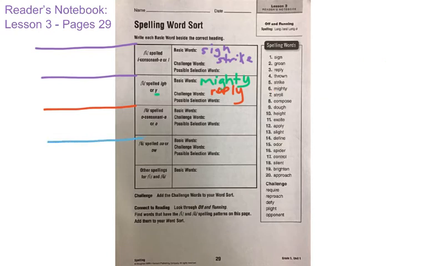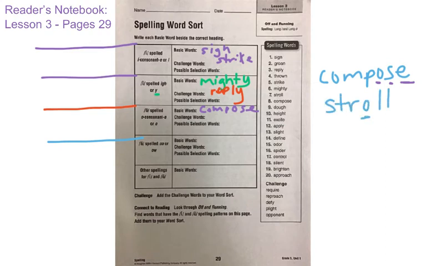Our next row, we have long O sounds, and we have long O spelled O consonant E, and an example of that would be compose. And we have compose, pose, long O is there, and you have O consonant E. And so you would have compose, and then you would find any of the long O sounds spelled with just O. And an example of that would be the word stroll. You have a long O sound just with the letter O.